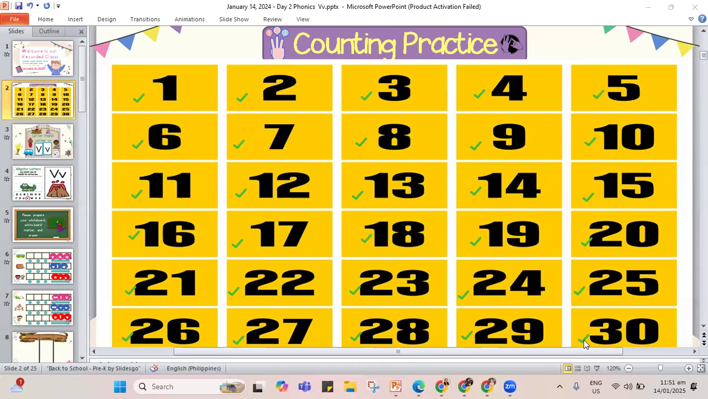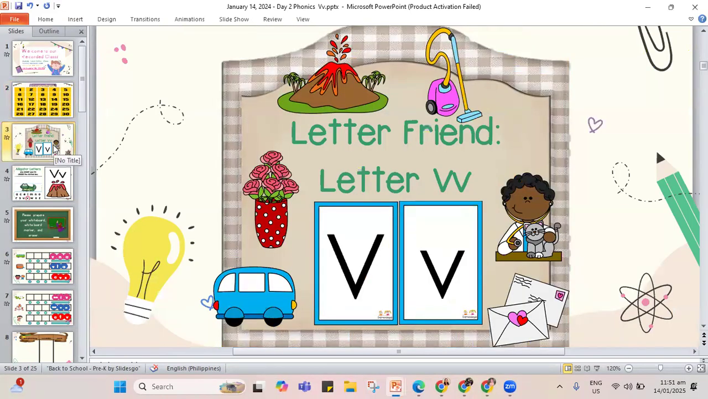Now that we are done counting from 1 to 30, let's jump to our letter friend for this week. Our letter friend is the letter V. Remember, there are two kinds of V's. We have the capital V and the lowercase letter V, and they both have the same sound, the V sound.